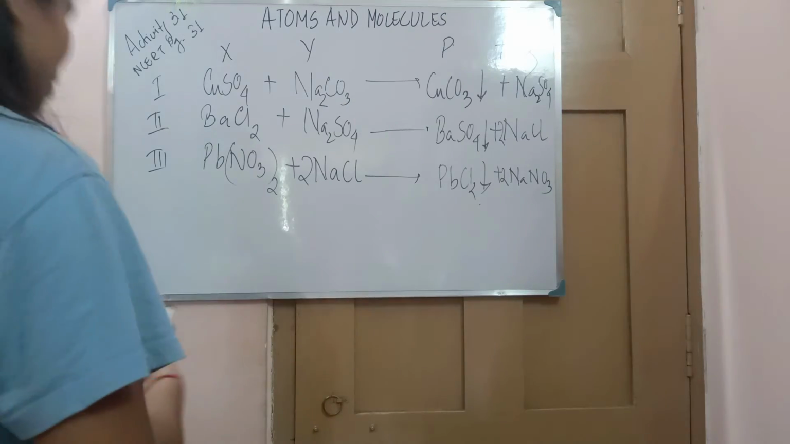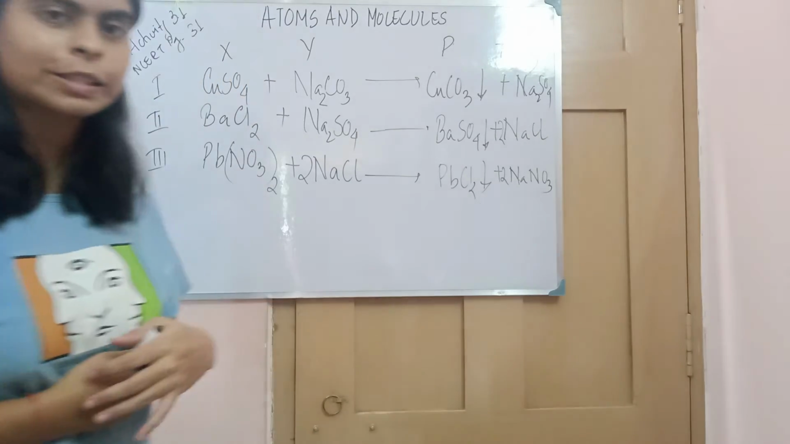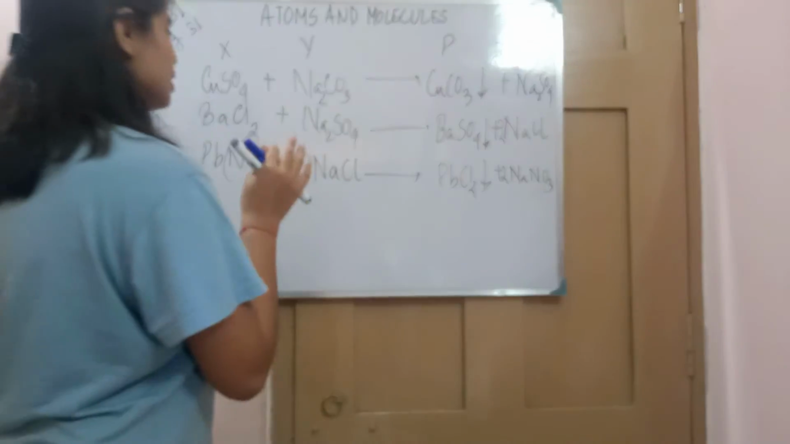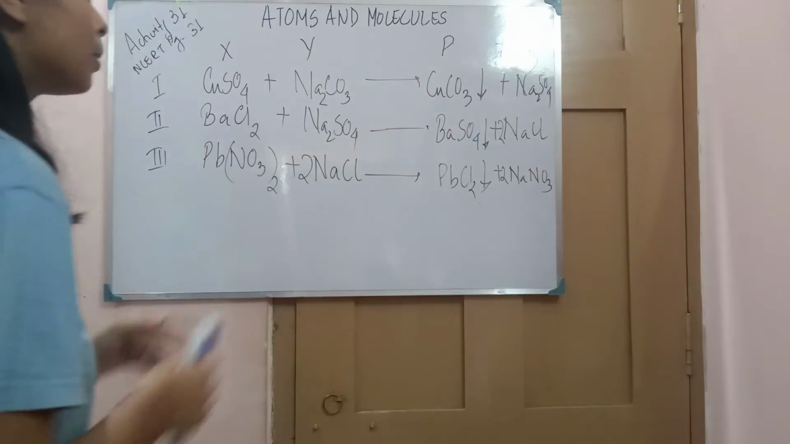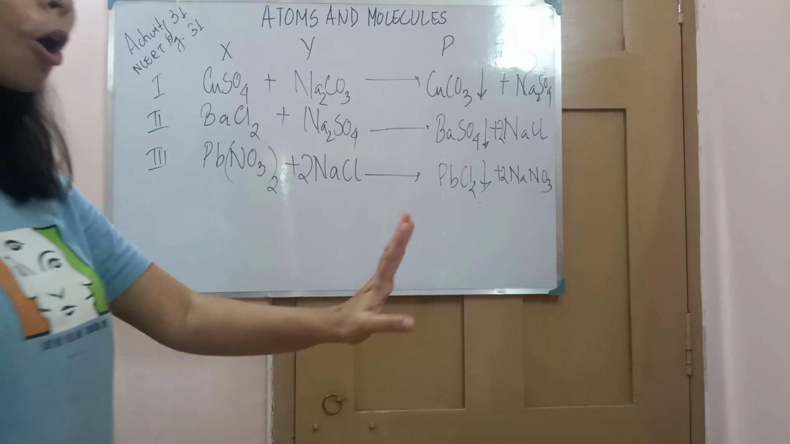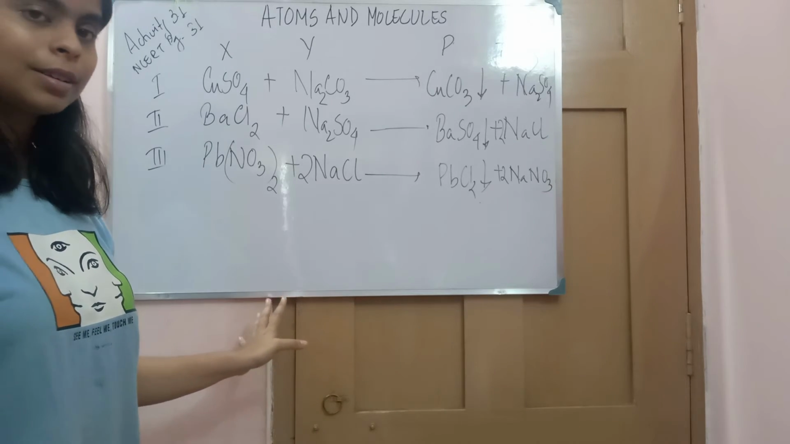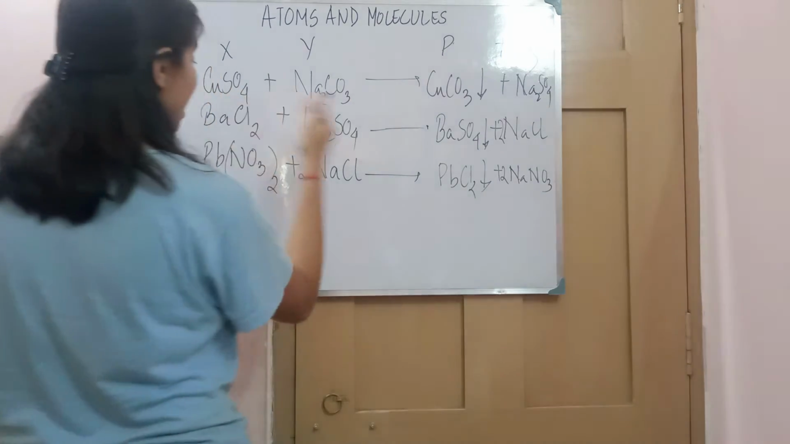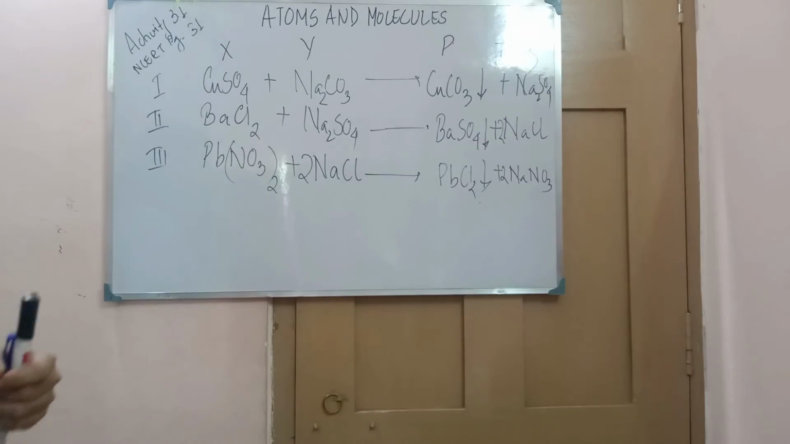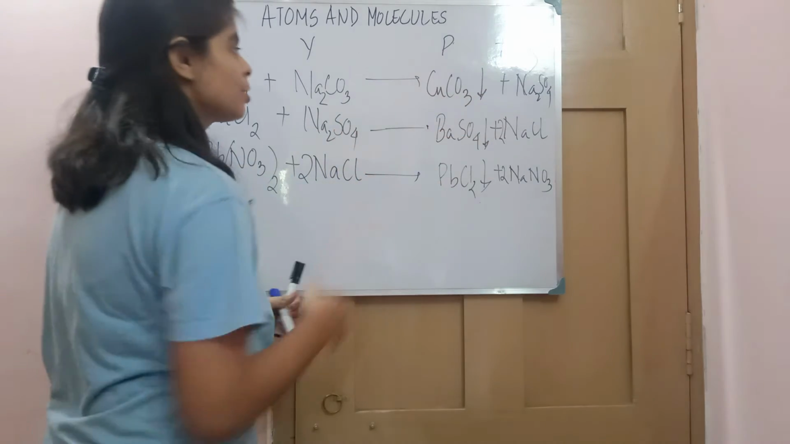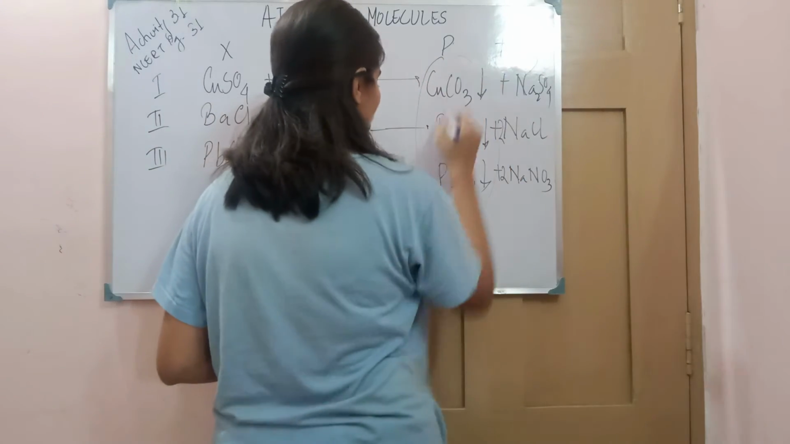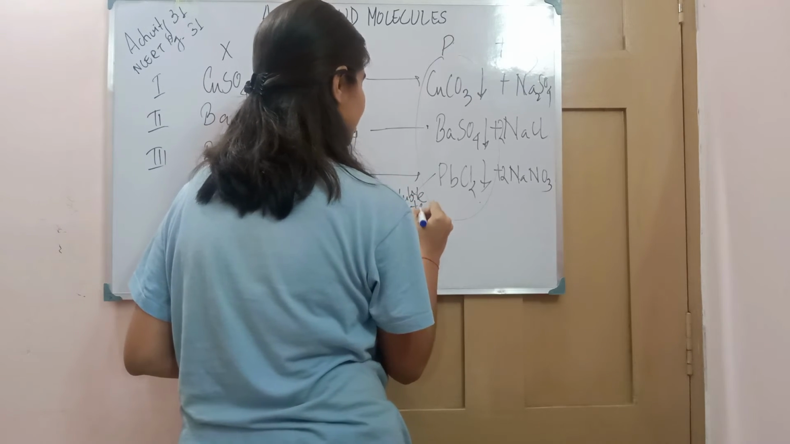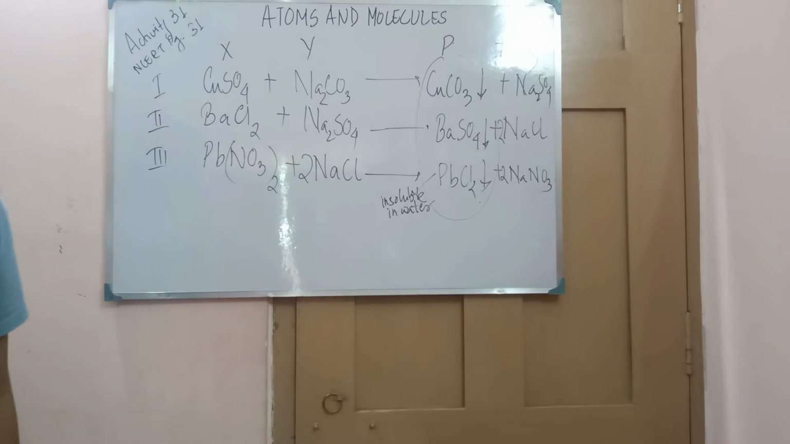Now we have gone through that it follows the law of conservation of mass, but apart from that, can you see anything common in these three reactions? One common thing is that after every reaction, one is forming a precipitate and another one is remaining in the solution. That means one is insoluble in water and the other one is soluble in water and remains in the solution.